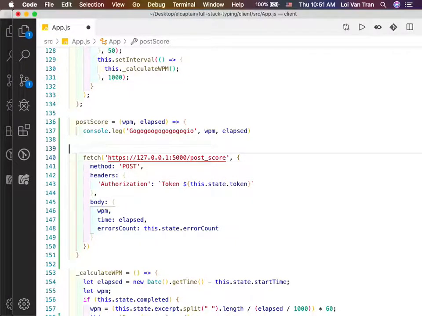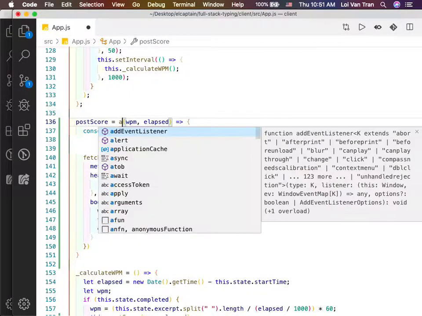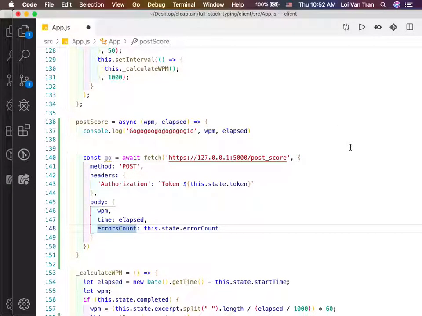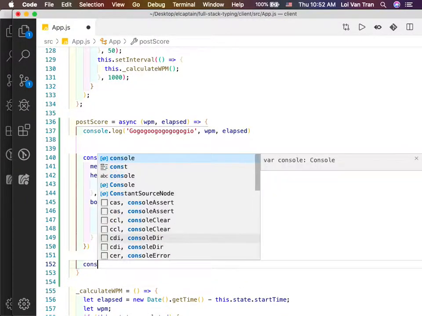Will this work? I don't know. Let's go ahead and add an async await because we know that this is an asynchronous request. It takes some time, right? And we're just gonna console log the data, okay? I'm not 100% sure if this will work, but we're gonna test, we're gonna find out.